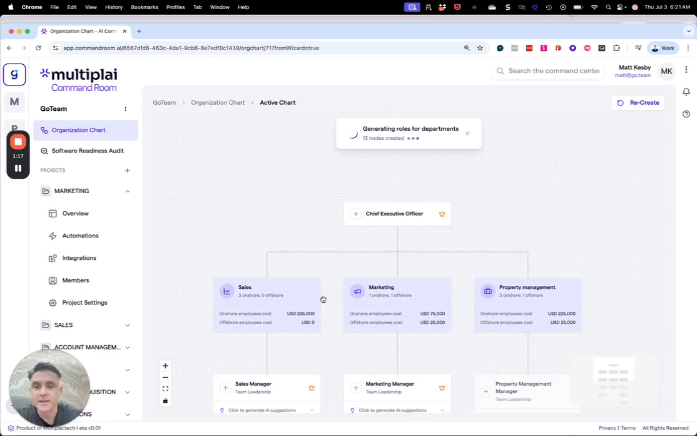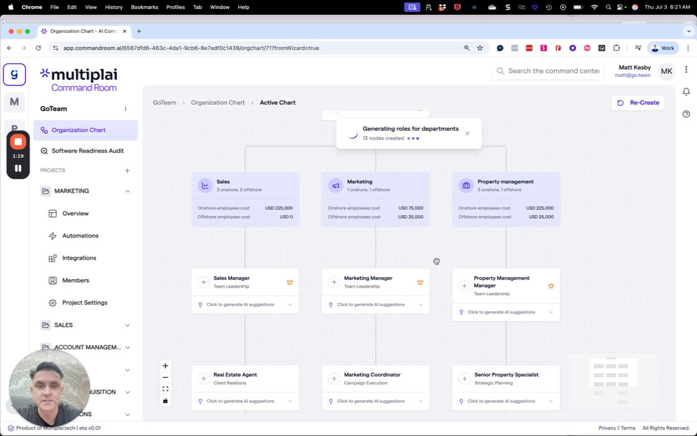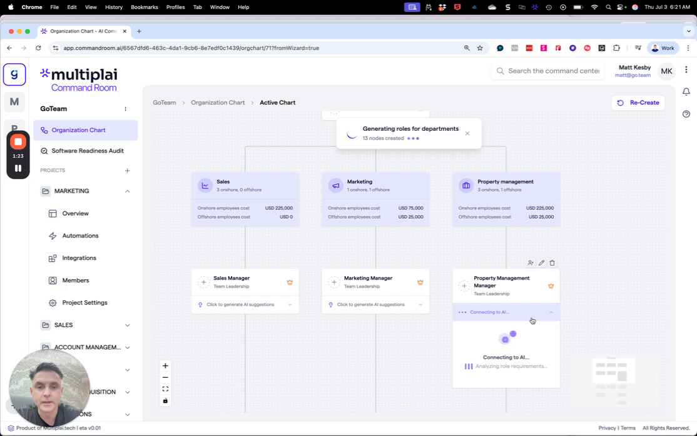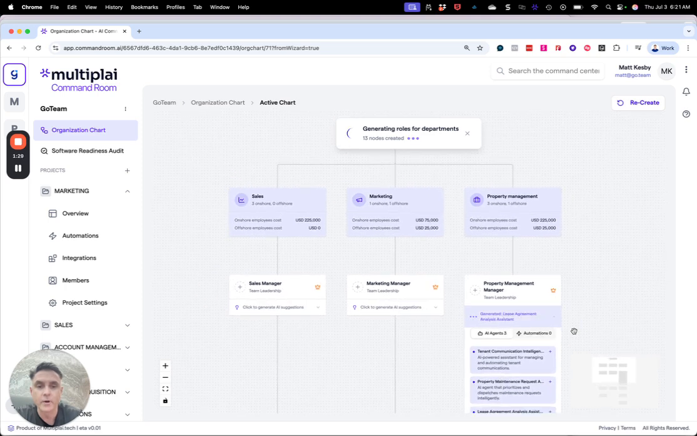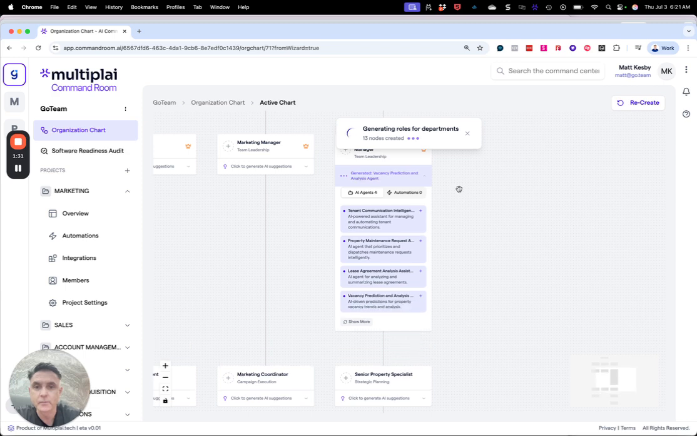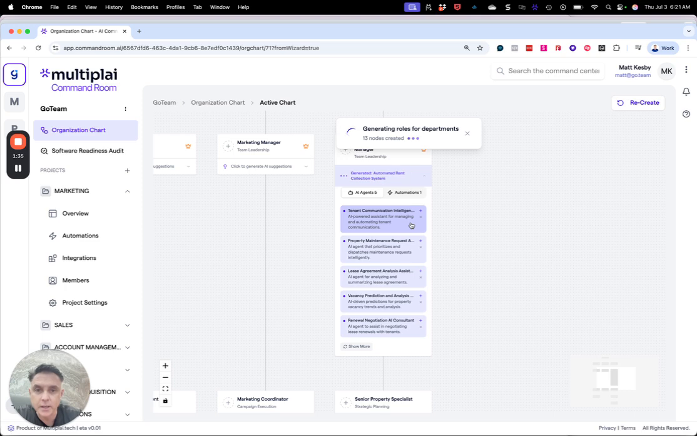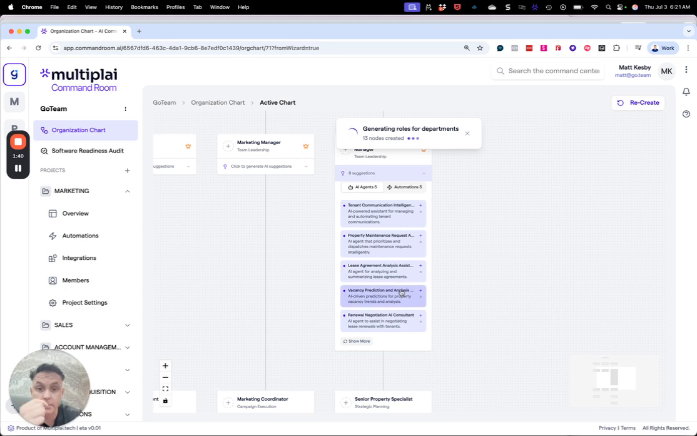And so from here, let's say we select this one here, property manager, and we'll click on here to use the AI to actually come up with some ideas for AI agents that can be used, as well as automations. So we've got tenant communication intelligence, property maintenance requests, lease agreement analysis assistant. That one looks interesting, and we've got automation.